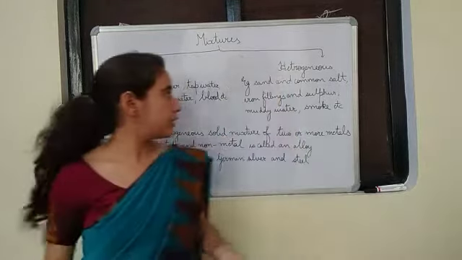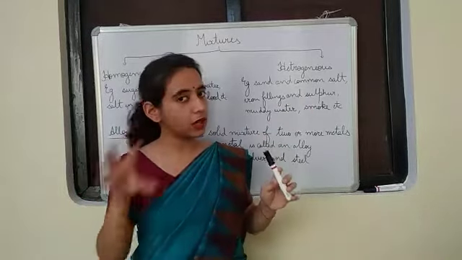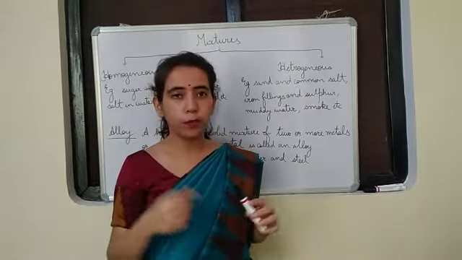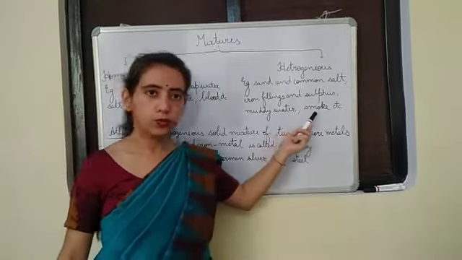A few more examples we can see. Sand and common salt, that also if you mix together, they won't mix thoroughly. They will have different composition and properties. Then iron filings and sulfur, muddy water and smoke.